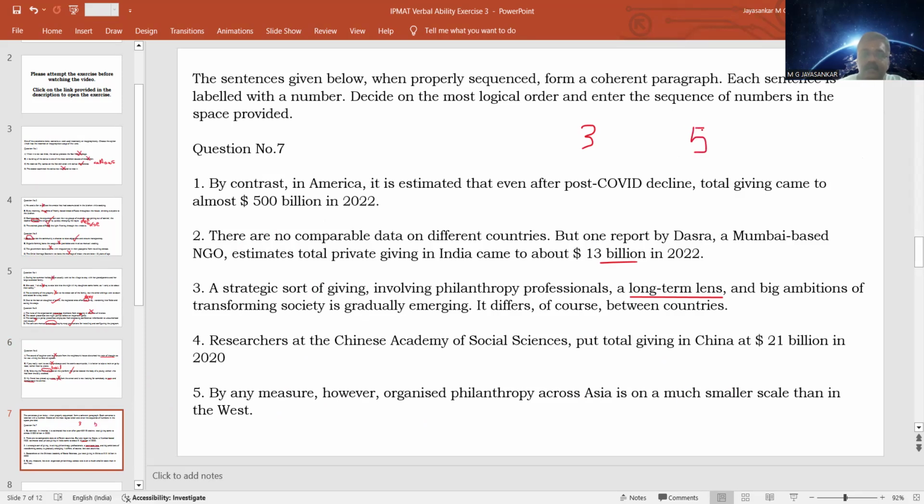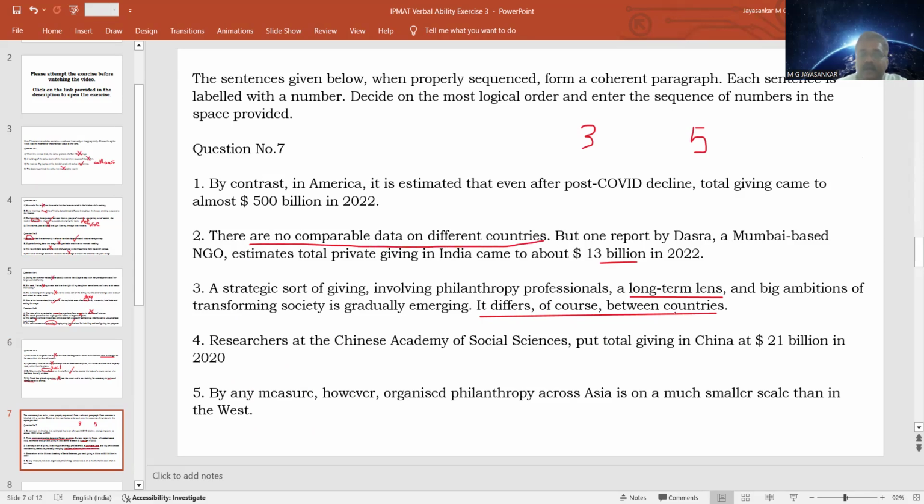Now we have three sentences that talk about the amount of charity given by India, China, and USA. How do we rearrange them, or find the connection? See, in the first sentence, the last line is that it differs, of course, between countries. So the charitable donations are differing between countries. In the second sentence, there are no comparable data on different countries.